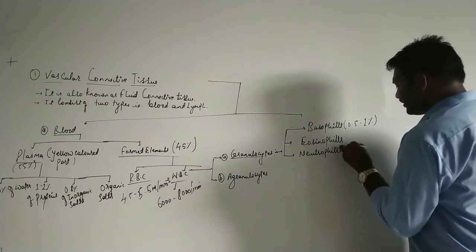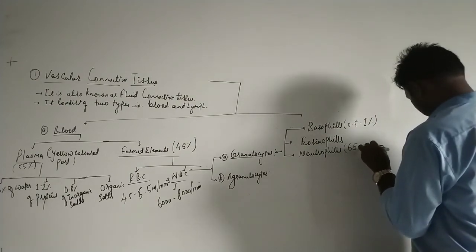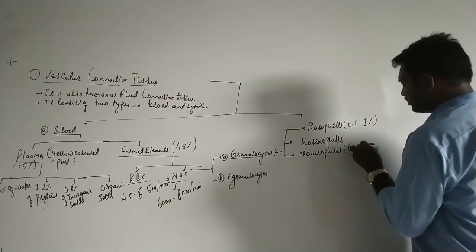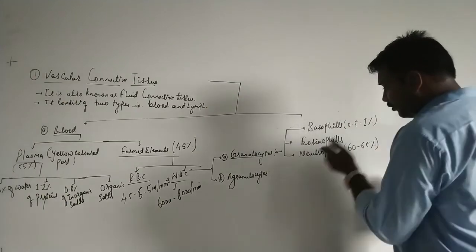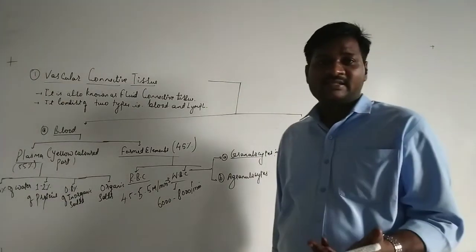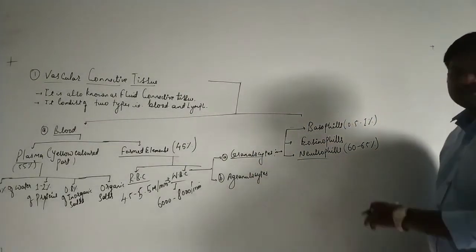Neutrophils are 60 to 65%. Neutrophils are also referred to as the natural killer cells. They provide immunity and fight against pathogens, the disease-causing agents.